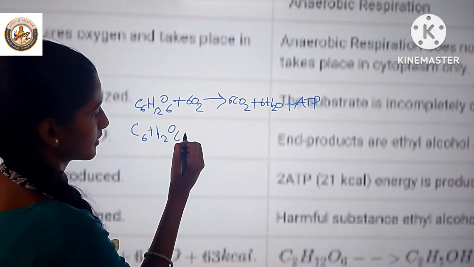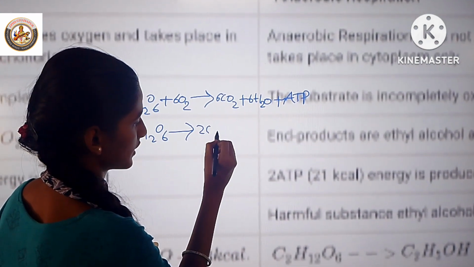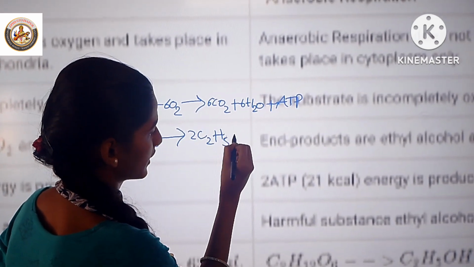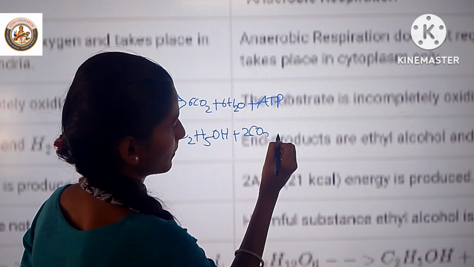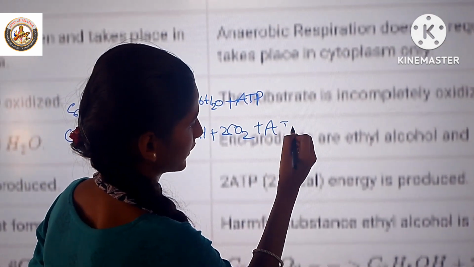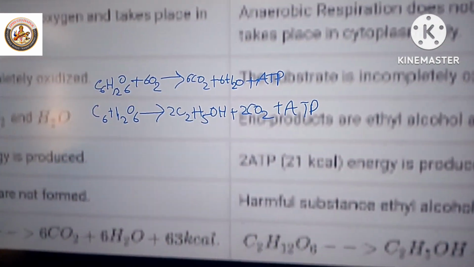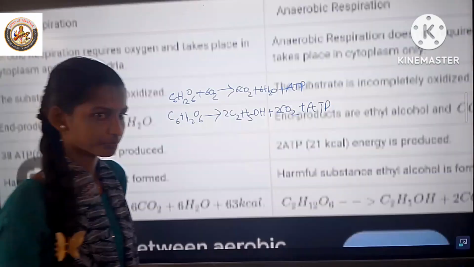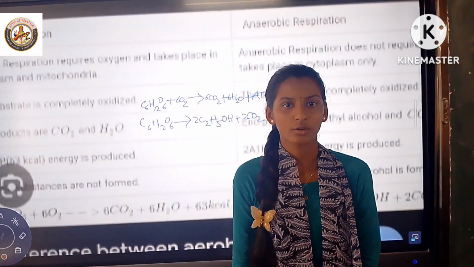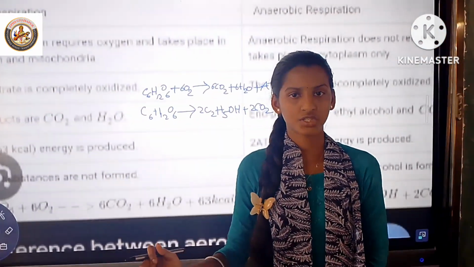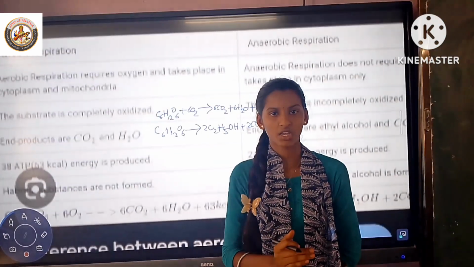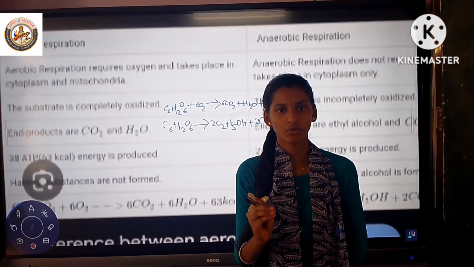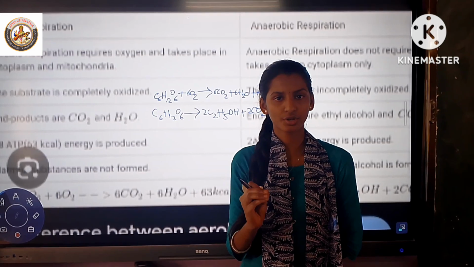C6H12O6 gives rise to 2C2H5OH plus 2CO2 plus ATP. This is the anaerobic respiration equation. In aerobic respiration, a lot of energy is liberated, 38 ATP. In anaerobic respiration, a relatively small amount of energy is liberated, 2 ATP.